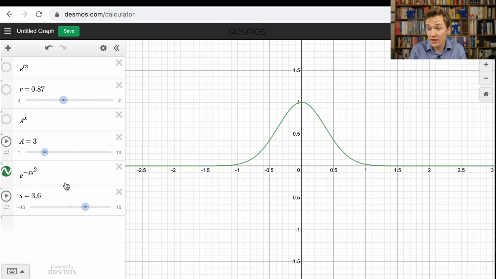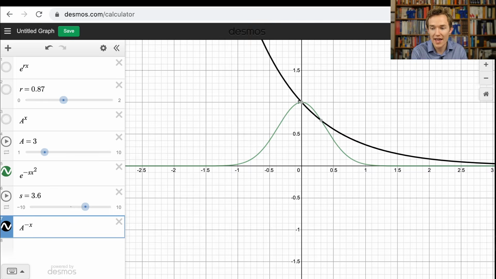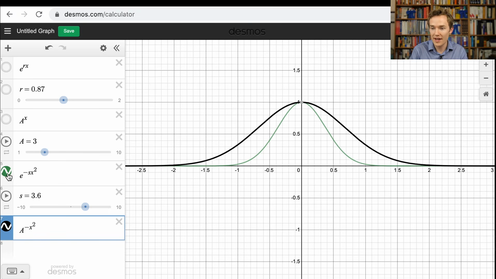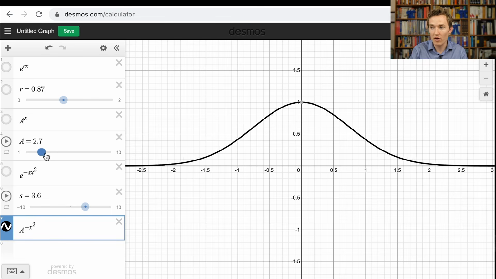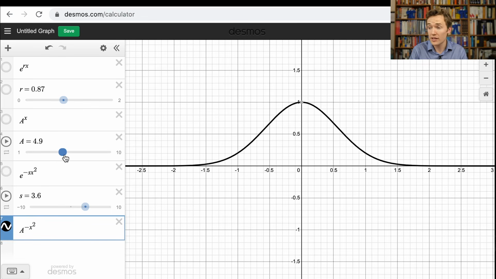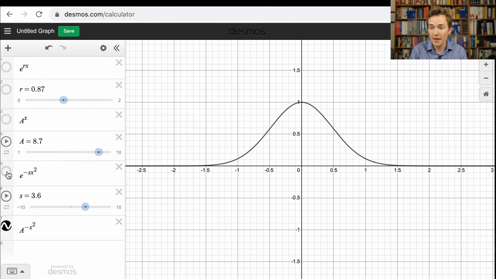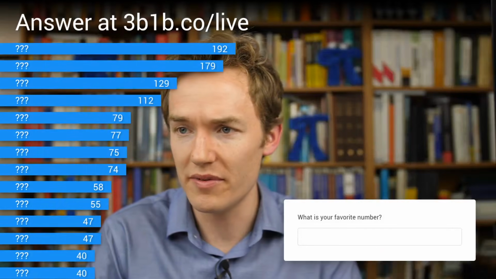You can think, just looking at this, that somehow bell curves are produced by the number e. But that's not exactly true, because I could also write a to the negative x squared, and I get the same family of curves. As I tweak the value of a, I'm also changing what that width is. So I could come up with other ways of describing the standard deviation of this in terms of a. And it's the same family of curves. It's not just that they look similar. They are, in fact, the same thing. And this is not too hard to show algebraically. It almost makes it look a little bit more deceptively simple than it really is.